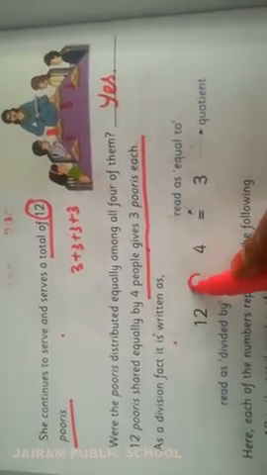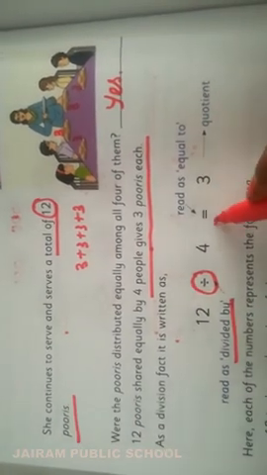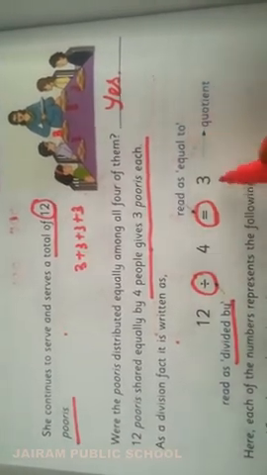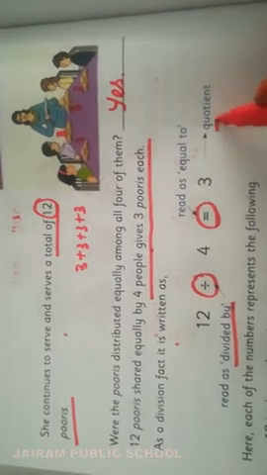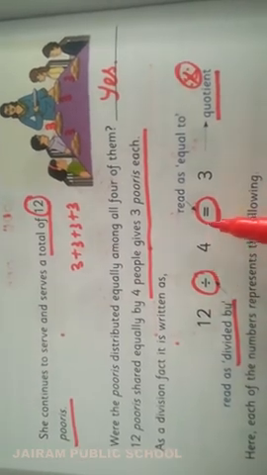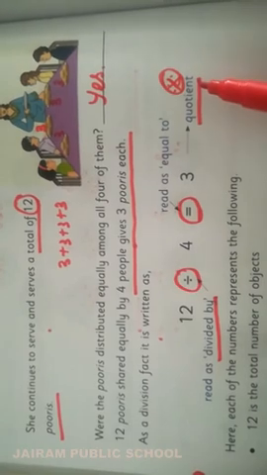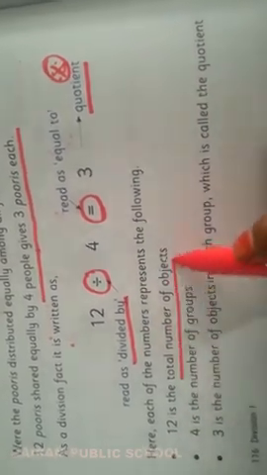Here it is called divided by. Then it is called equal to. The answer will be called the quotient. Very, very important. See here, 12 divided by 4 equal to 3. 3 is called the quotient. Here, each of the numbers represents the following. 12 is the total number of objects. Here, the total number of puris.